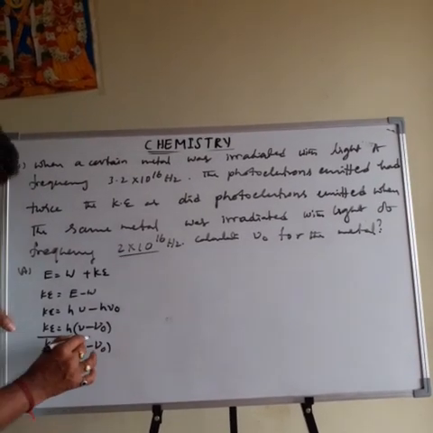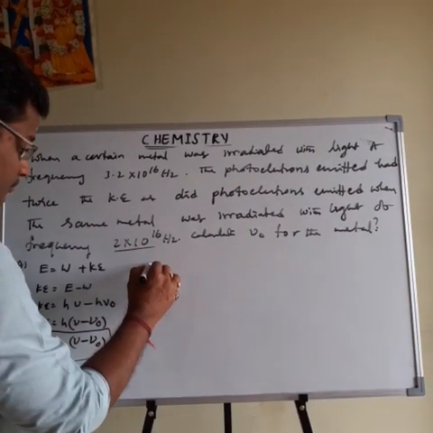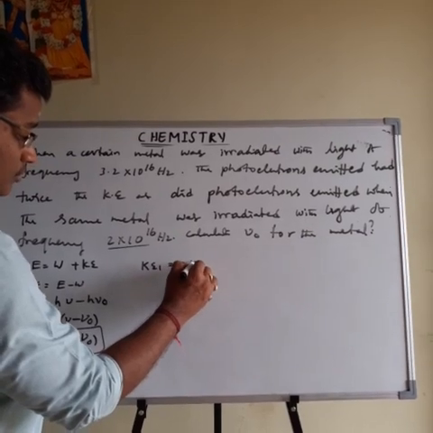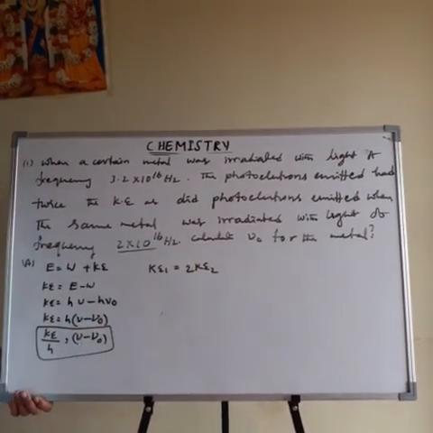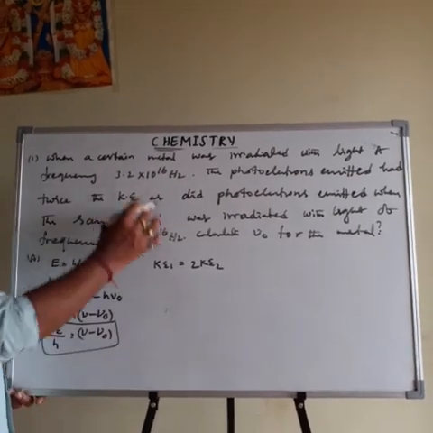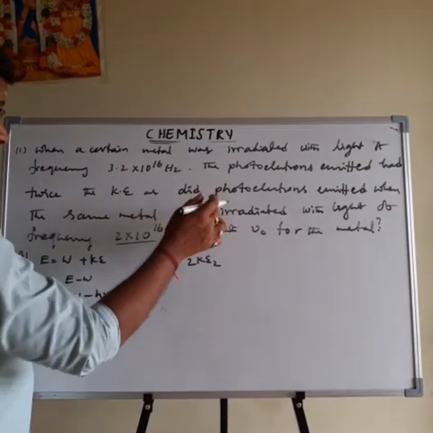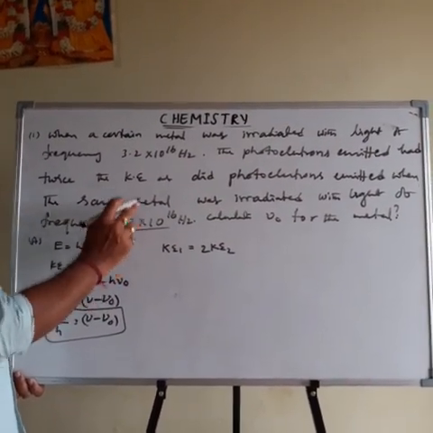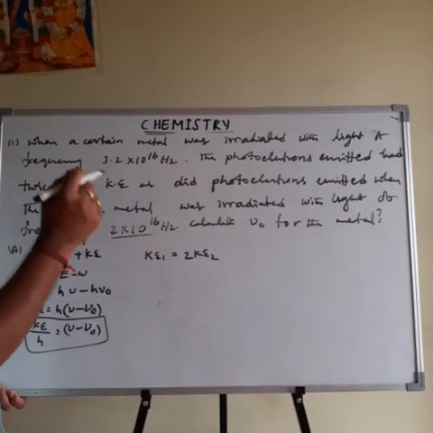In this formula, the first one is Ke1. Here, what I told: the second frequency's kinetic energy is twice the first one.